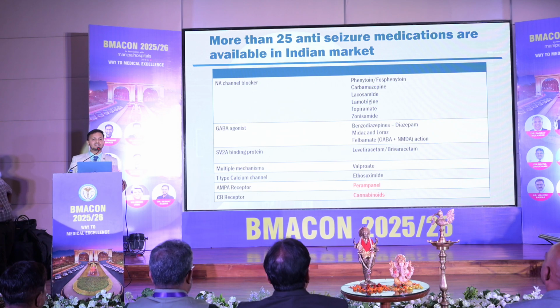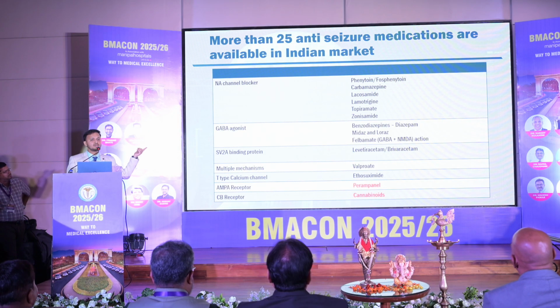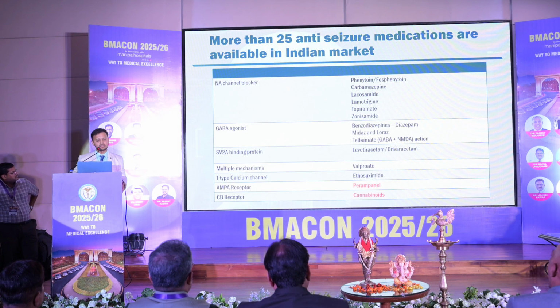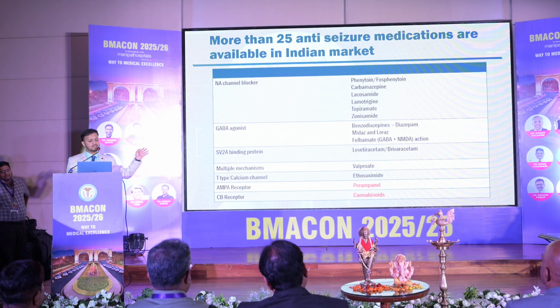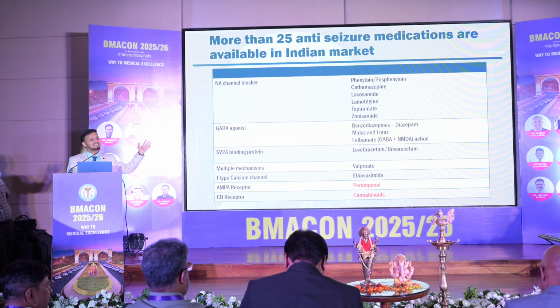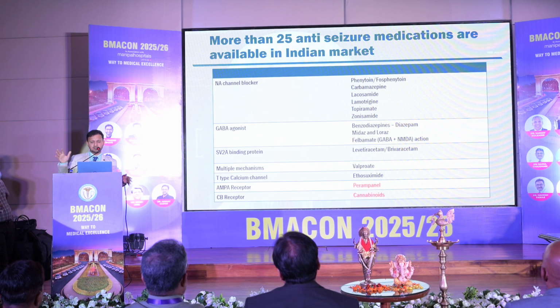Now we have more than 25 anti-seizure medications available in the market. Which to use exactly? We have discussed only two medications which we can use. One is benzodiazepine and one is anti-epileptic drugs. So why do we need such an extensive list of medications? So as you can see, there are a number of mechanisms of action for these drugs. Most of them have a single drug for a single mechanism of action. For SV2A we have levetiracetam or brivaracetam. For T-type calcium we have ethosuximide. For GABA agonists we have benzodiazepines. But in sodium channel blockers we have 5 to 6 different drugs. So there is phenytoin, carbamazepine, lacosamide, lamotrigine, topiramate. All this is theory and it is not useful. But why is this table important?